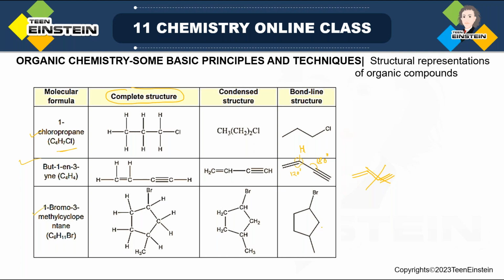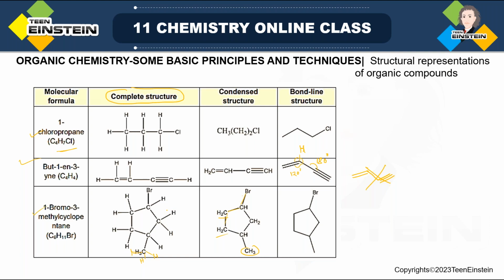And then the last one, where it is a ring structure. Here all the details of bonds are shown. Then in the second one, though these bonds you have to draw, there is no other way because ultimately we have to understand this is a ring structure. But these are drawn in a condensed way, not the full structure. Actually, this should also be written like this. For space reasons, it is simply written as CH3, but the complete structure shows everything. So these are the differences between complete structure, condensed structure, and bond line structure.